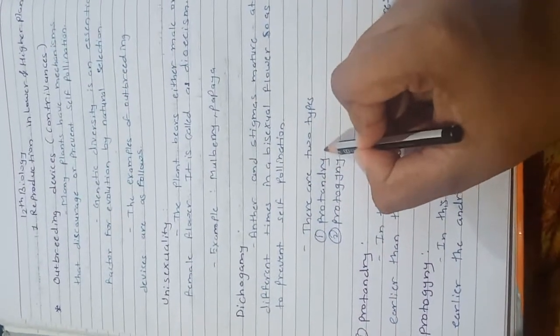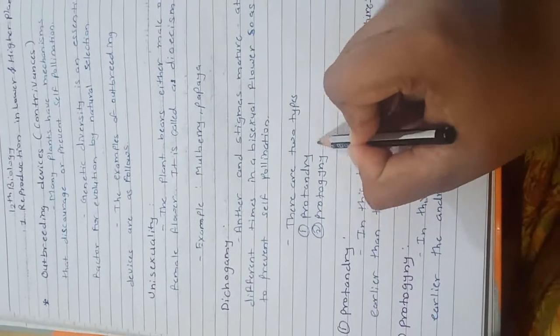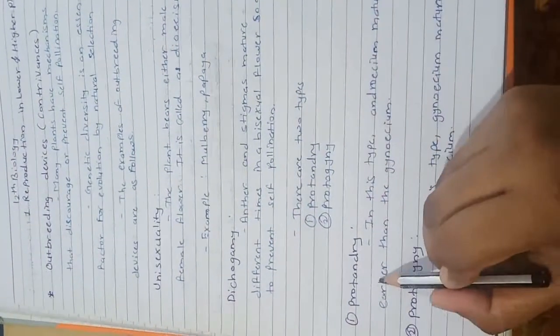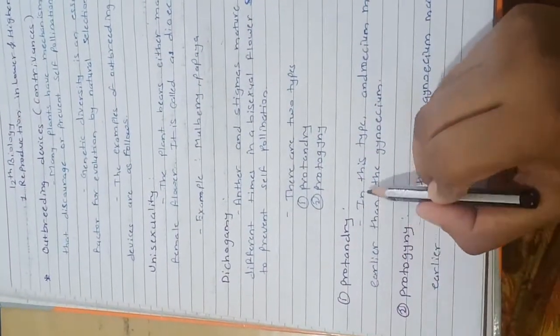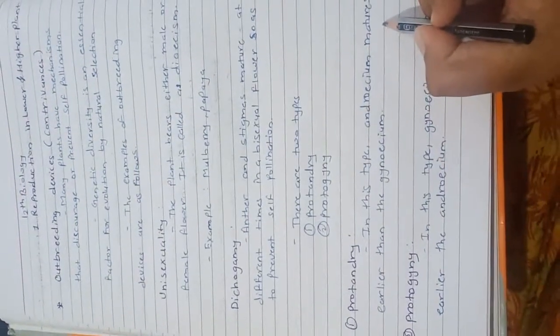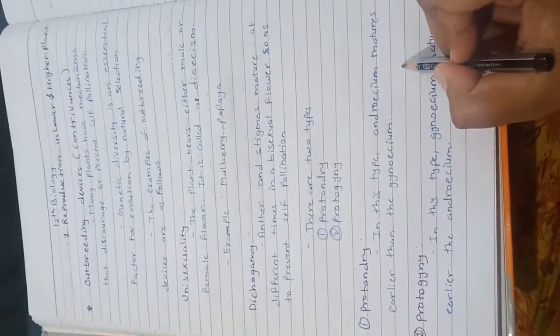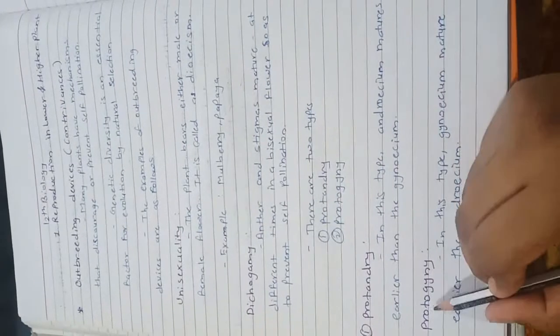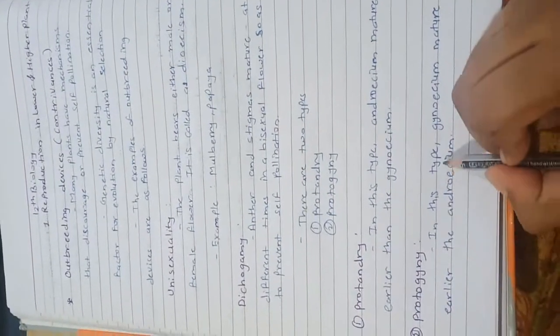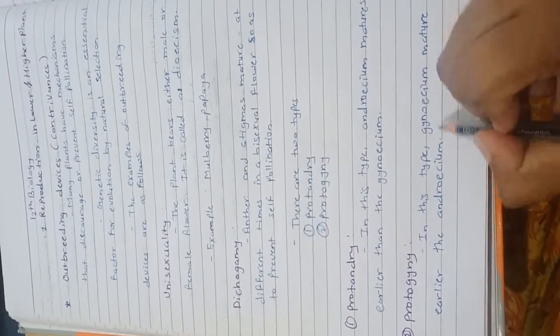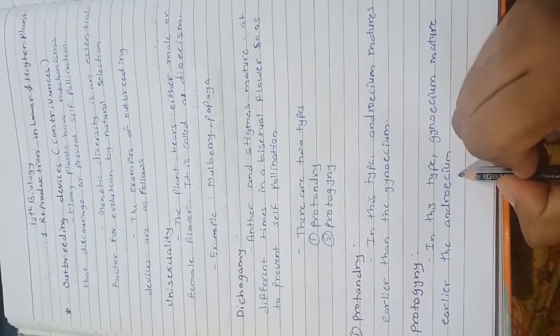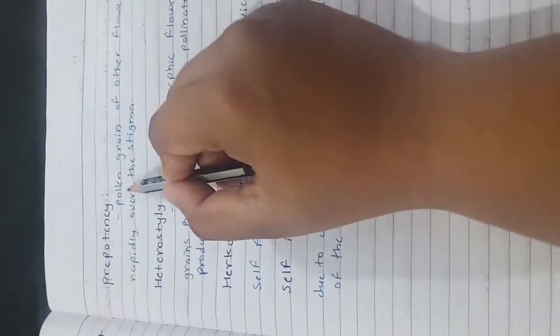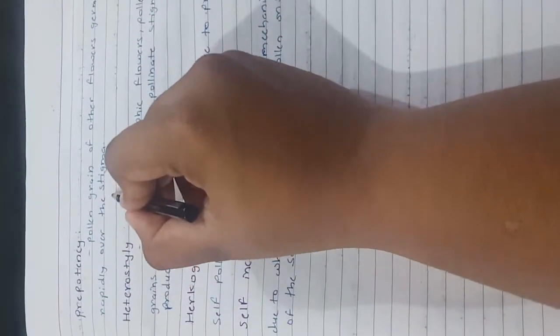There are two types, protandry and protogyny. First one we will see protandry. In this type, androecium matures earlier than the gynoecium. Next one, protogyny. In this type, gynoecium matures earlier than androecium. Next, prepotency. Pollen grains of another flower germinate rapidly over the stigma.